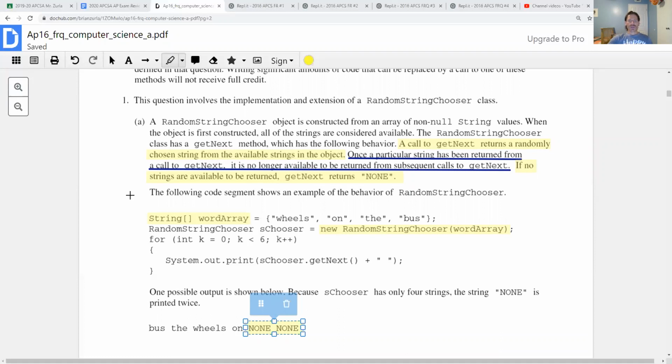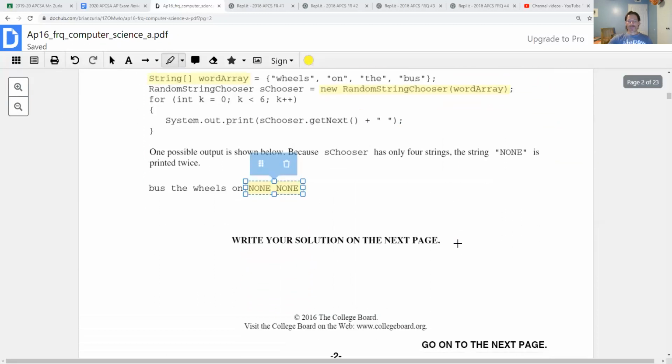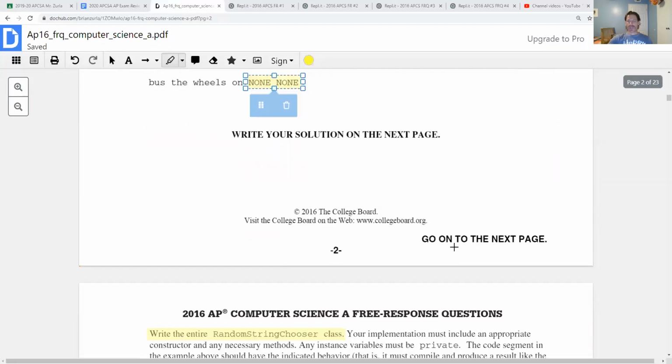So they give you an array of strings and then they hand it to the constructor. All right, so we're writing the entire class. So we're going to have to create a constructor that accepts an array of strings. Typically at that point, to hold on to those strings, we might make a copy of that array, maybe make our own string array and just hand off the memory address.